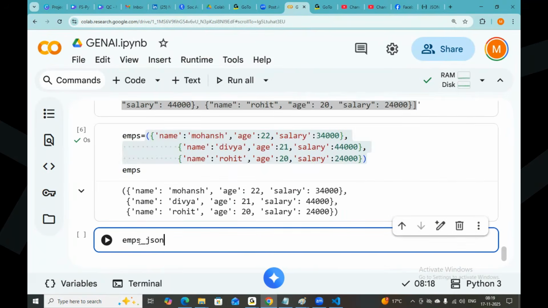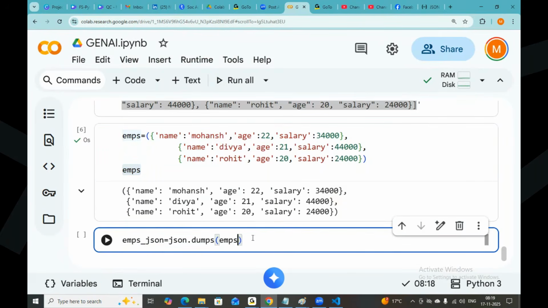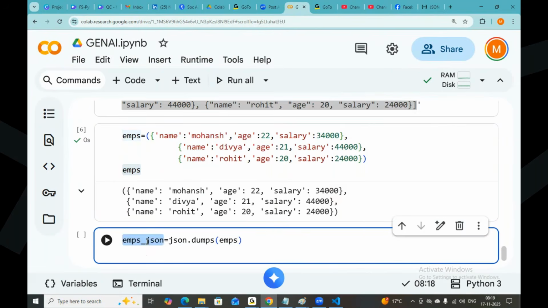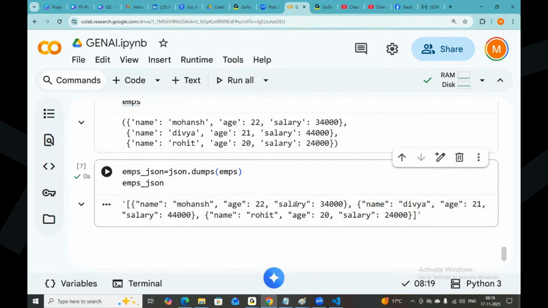EMPS JSON is equal to json.dumps. Inside this, you take the value as EMPS. Finally, I want to check the object EMPS JSON. I was able to convert. No issues. A list you can convert into JSON, and a tuple also you can convert into JSON.